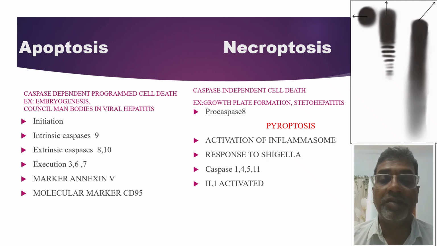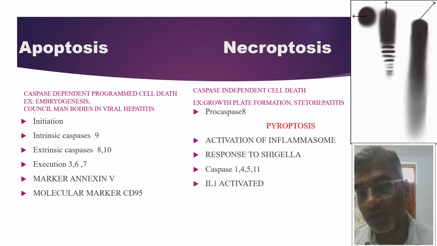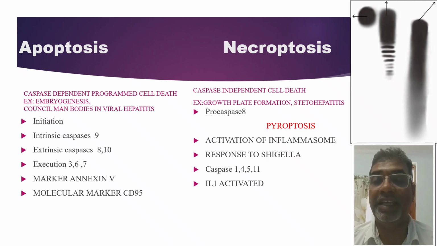Necrosis and apoptosis can be differentiated with the help of PAGE, polyacrylamide gel electrophoresis. If you see the picture, you will observe three black lanes. The first one, with the arrow, is normal. The second is in the form of a stepladder pattern, and the third is a smearing pattern.